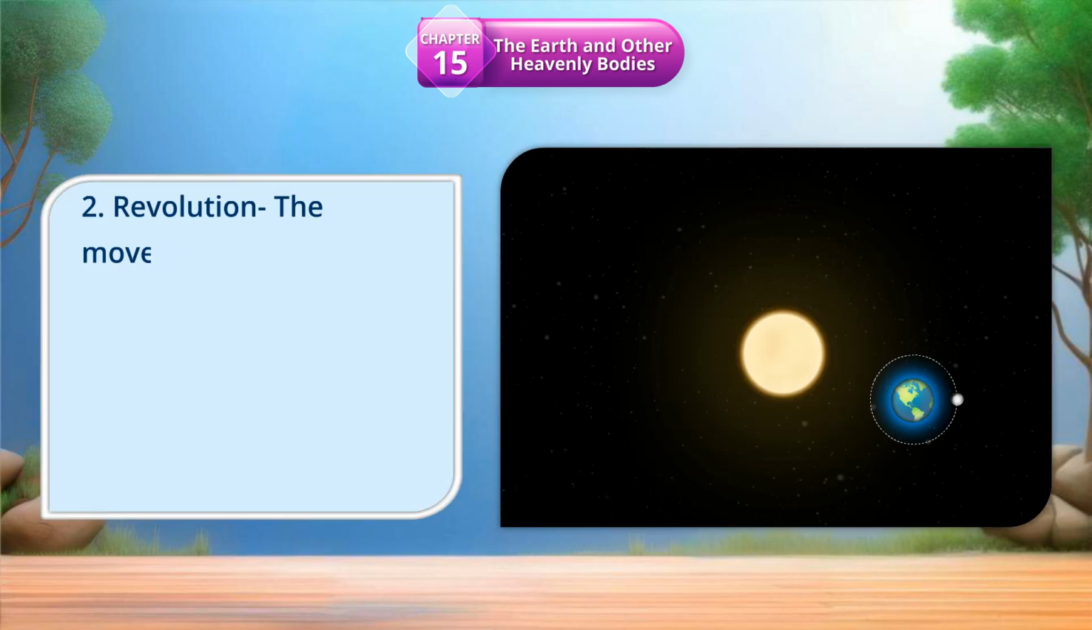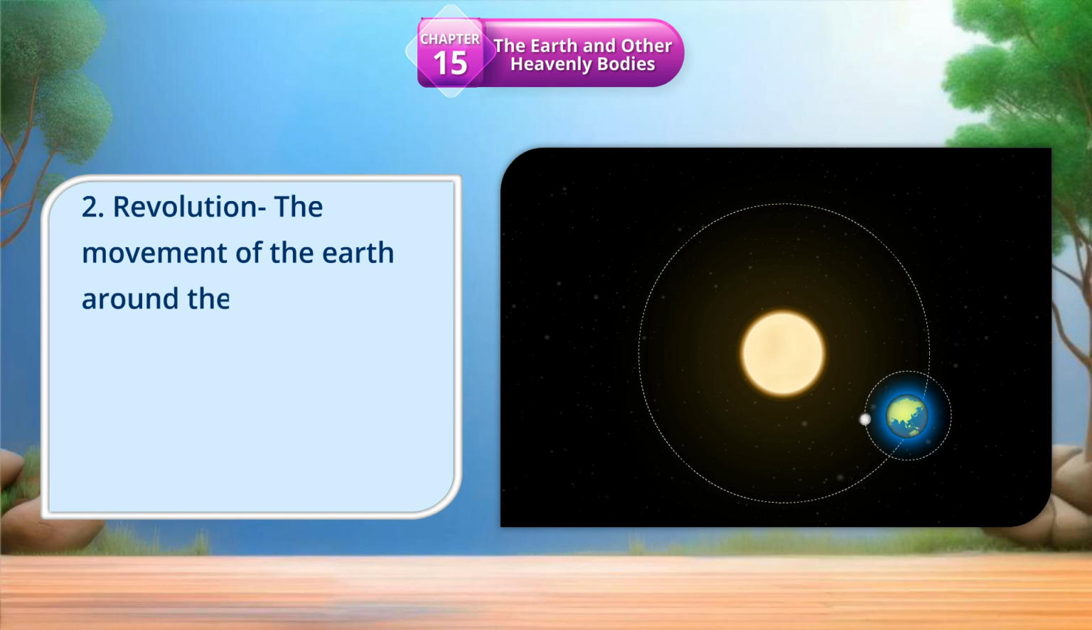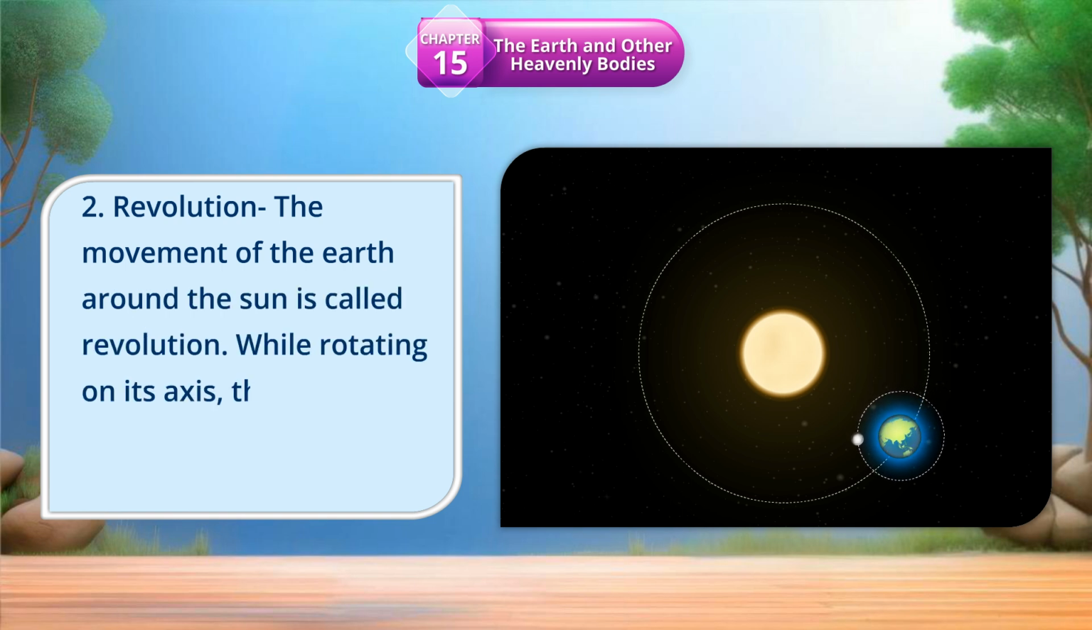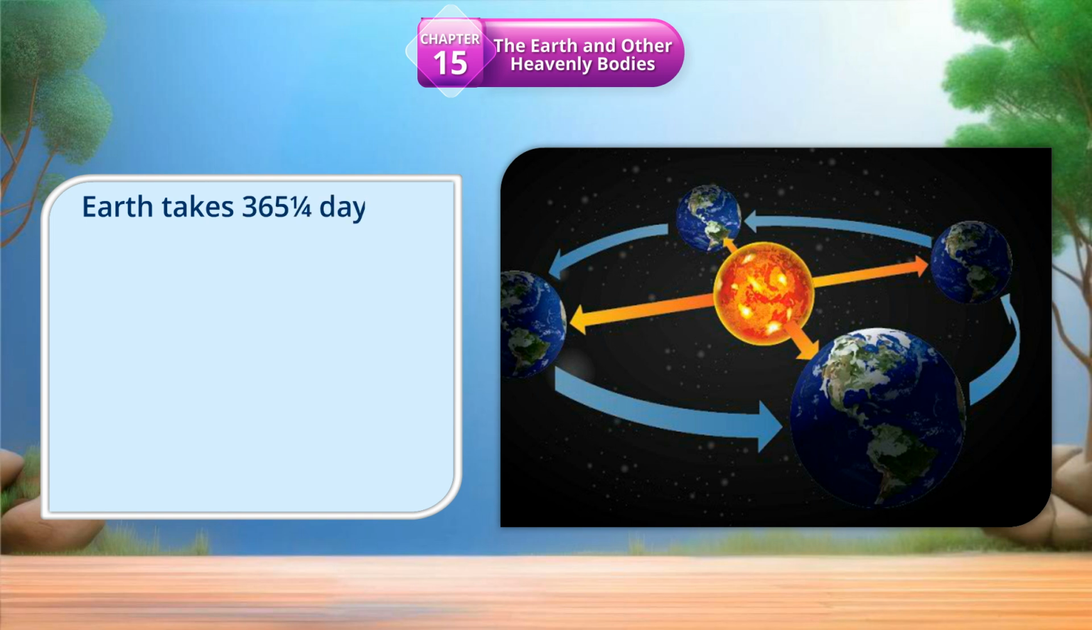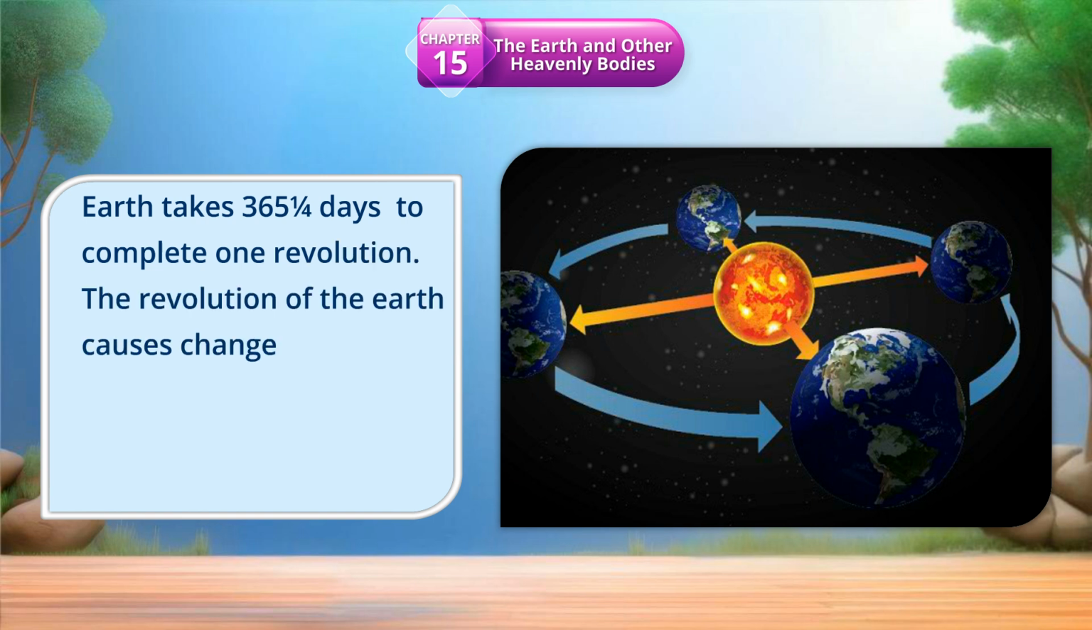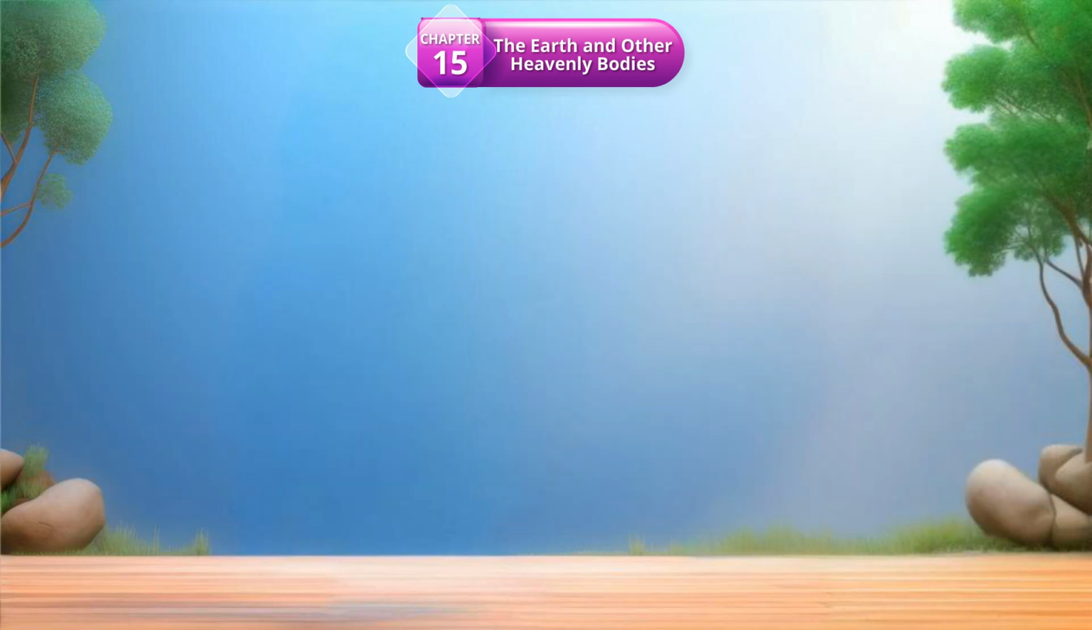2. Revolution. The movement of the Earth around the sun is called revolution. While rotating on its axis, the Earth also goes around the sun. Earth takes 365 1/4 days to complete one revolution. The revolution of the Earth causes change of seasons.